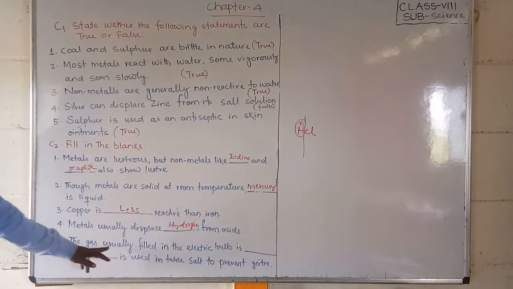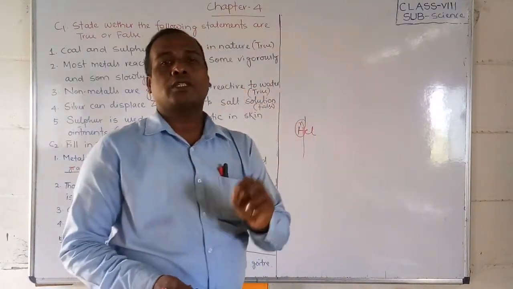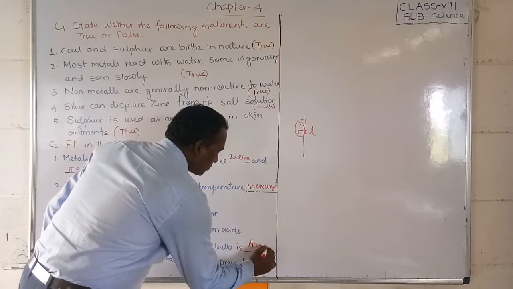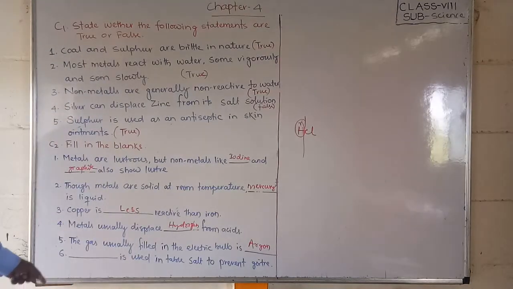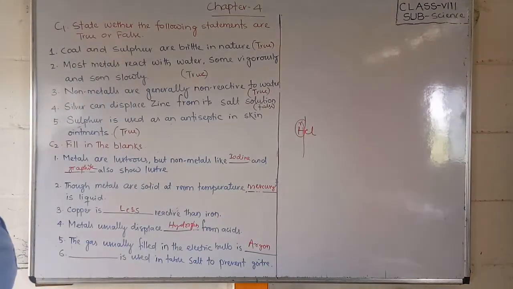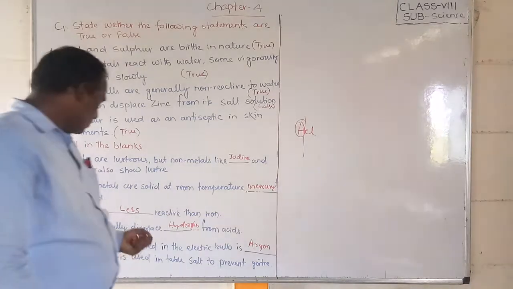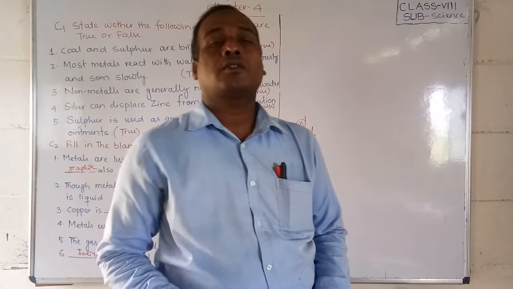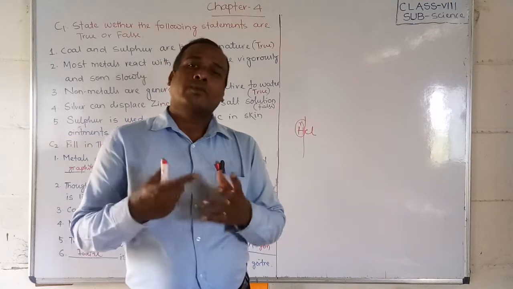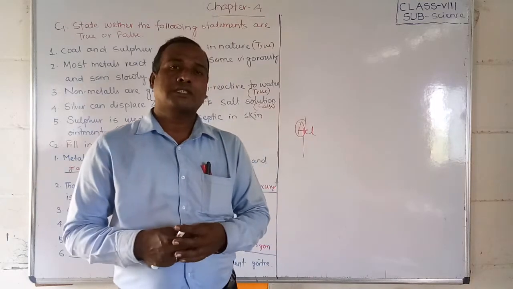Next, the gas usually filled in the electric bulb. I have told you, friends, argon is used in the electric bulb. So we can write inside the bulb, which gas are we using? Argon gas. Iodine is used in table salt to prevent goiter. Iodine, as a non-metal, is generally used in the prevention of goiter. Nowadays our government adds iodine in the salt, so we use it as table salt, and that's why nowadays we are not seeing goiter.